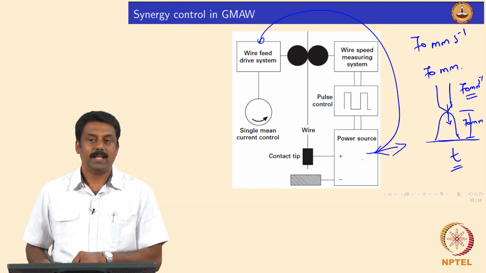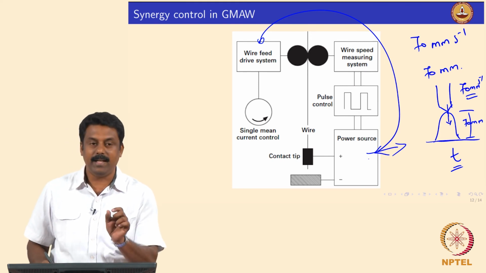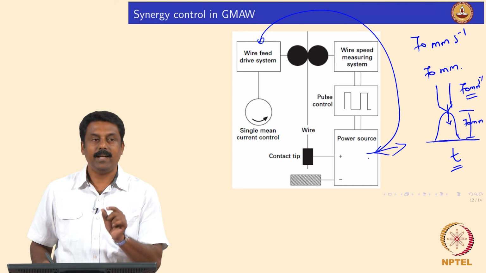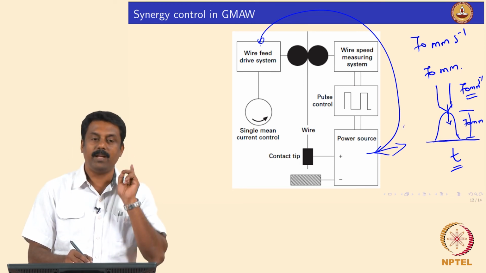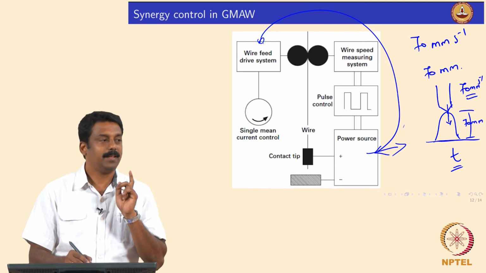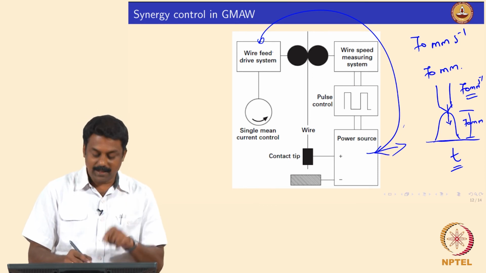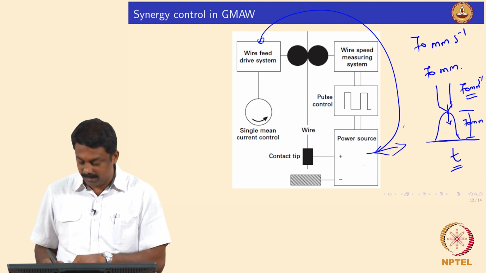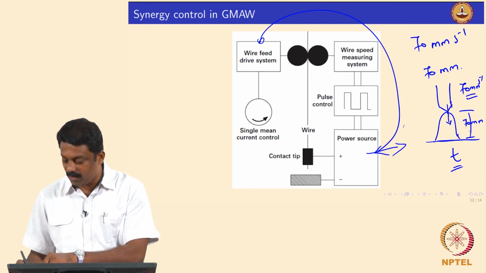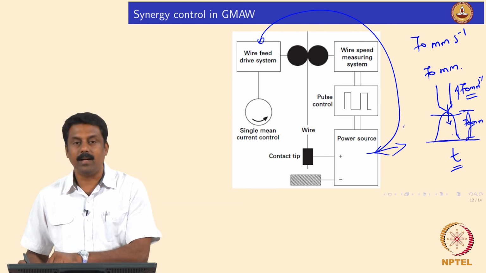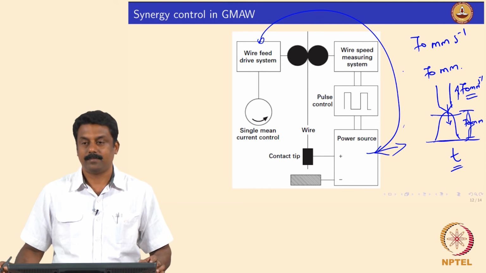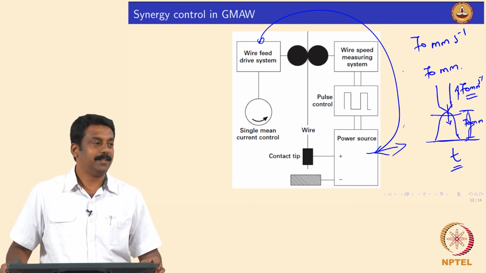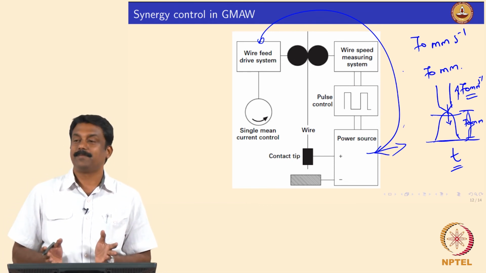isn't it? And then it can reduce the current with a slight delay, and then you tell the wire feeder again that you pull the wire back, isn't it? And then the wire feeder will pull the wire back, and by the time it goes, it has to measure how much it has travelled, so that the moment it achieves a certain arc length, you ignite the arc by giving the arc current, right. So, these are all now integrated.